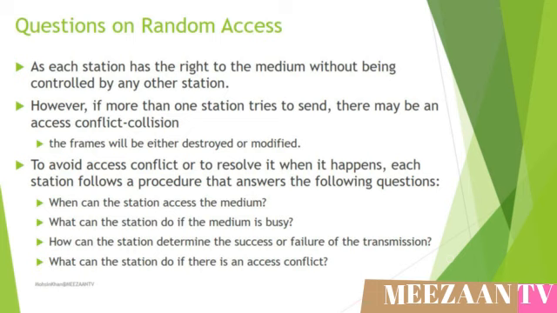As we discussed in the previous slide, each station has the right to the medium without being controlled by any other station. It will cause a conflict or collision if more than one station tries to send data. In this situation, the frames will be destroyed or modified. So to avoid these conflicts, each station follows a procedure to answer the following questions before sending data.